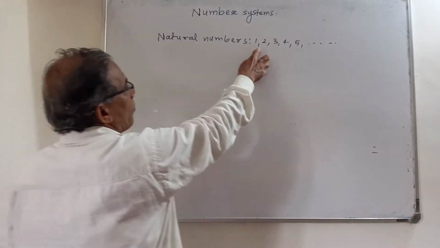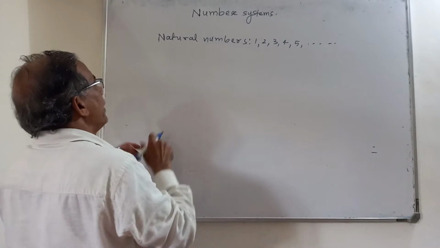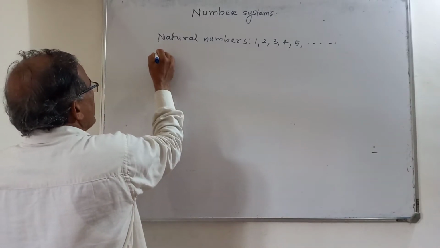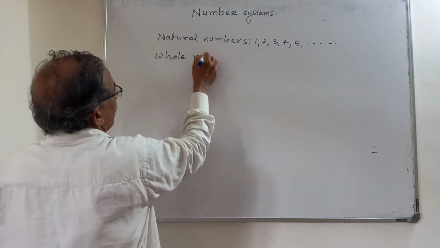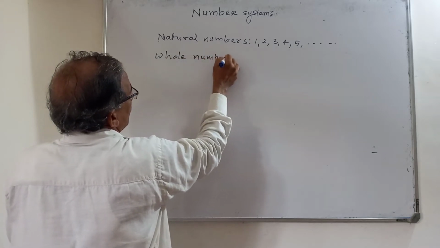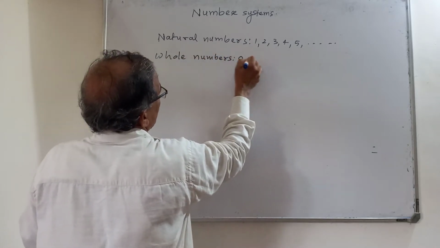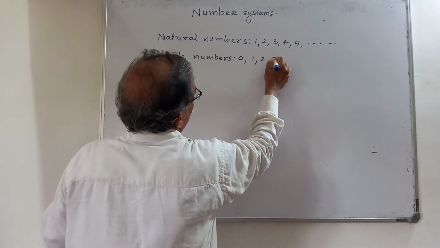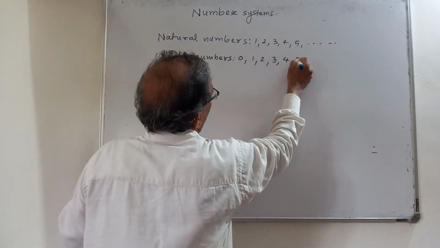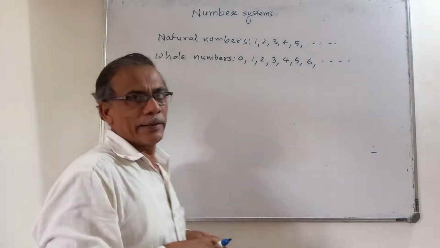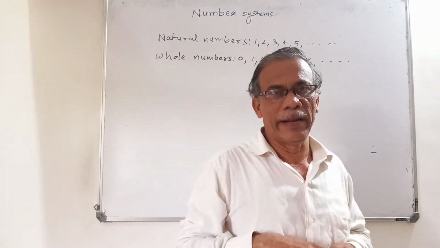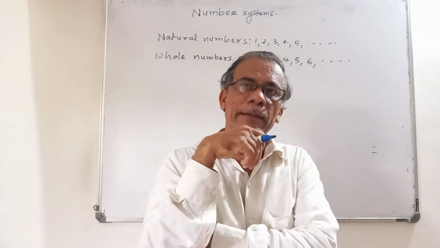That means before 1, you count 0. And when 0 is included, the numbers are called whole numbers. That is 0, 1, 2, 3, 4, 5, 6. So like this, there are so many whole numbers. We cannot finish them by counting, isn't it?